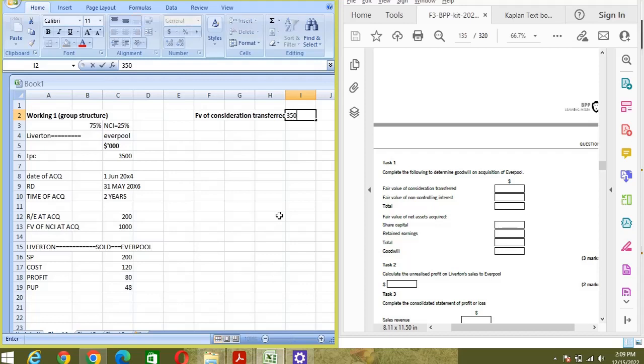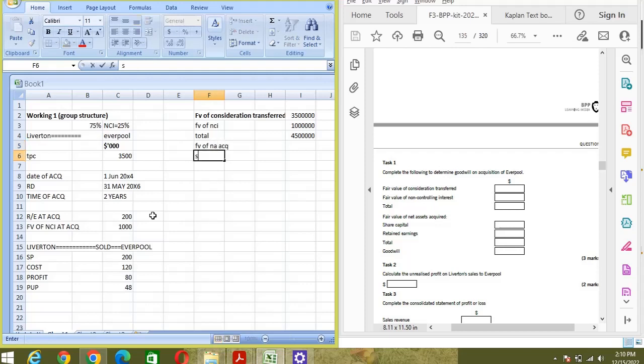It was 3500123, right? And fair value of NCI interest. Okay, so fair value of NCI, it's already given in the question, and the amount is, yeah, it's 1 million, 123. Okay, so total will be 450. And fair value of net asset acquired.